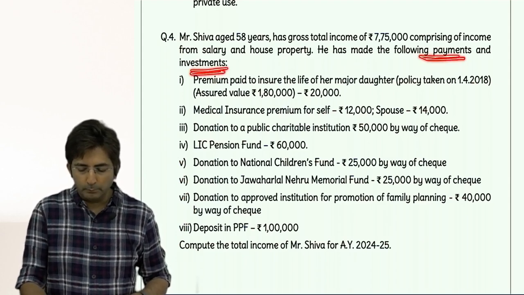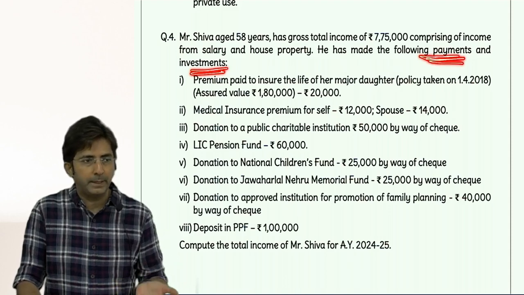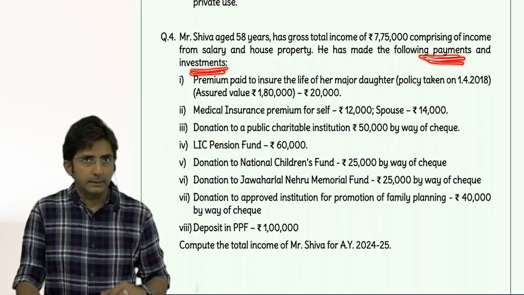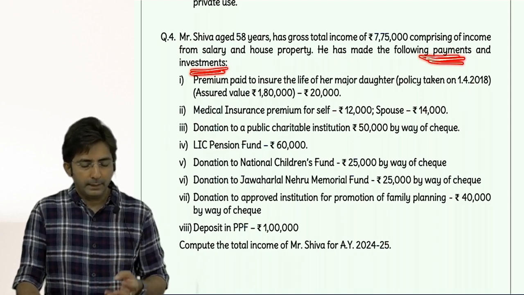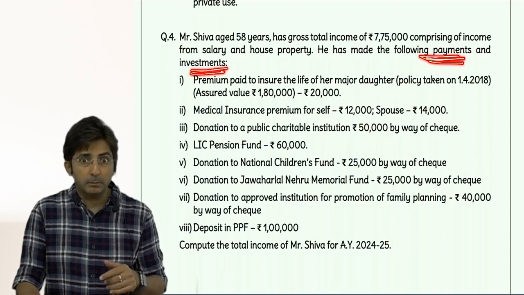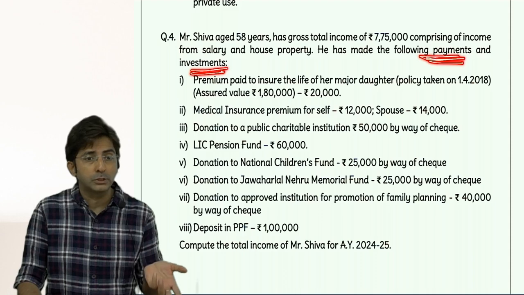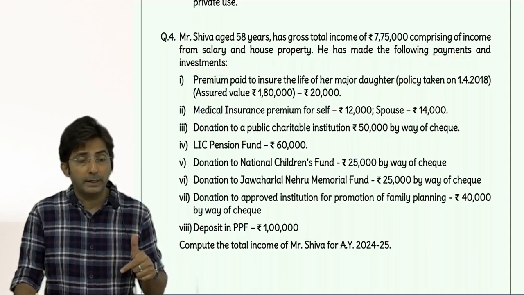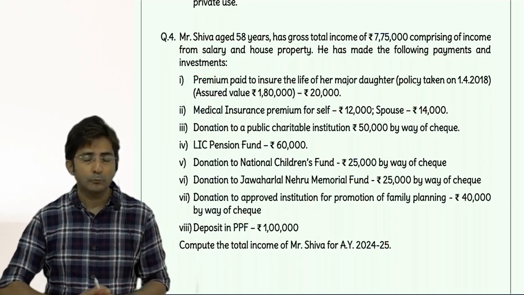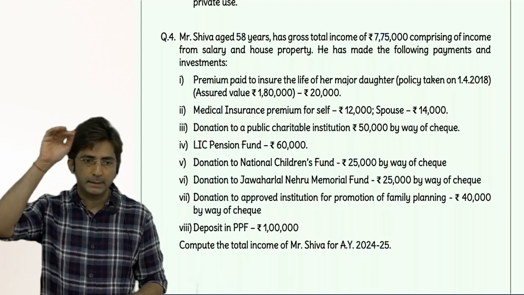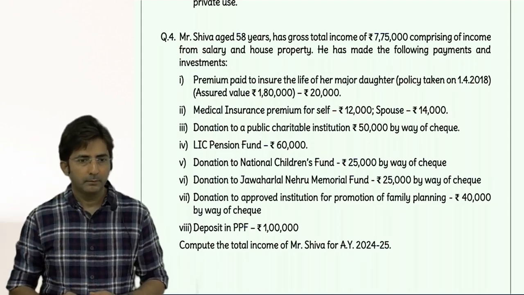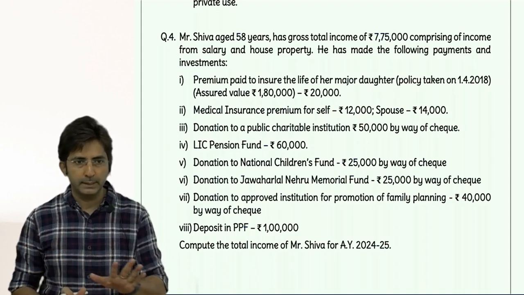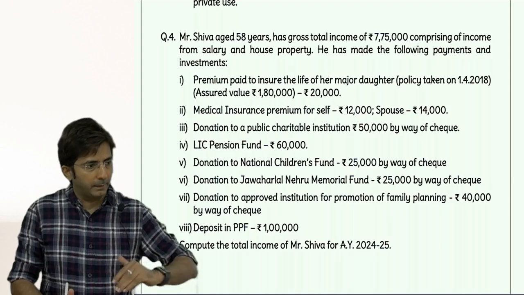Have you noticed one thing? Most of the deductions are because of some payments or investments. Can you tell me some deductions which are related to income, where there is an income but it is deducted? 80TTA, 80TTB, and sometimes employer contribution. It becomes income and deduction. Then in 80C also, interest on NSC. I am talking about certain items which are first treated as income, then deduction. But they are fewer items. Most of the deduction items are investment and payment related.